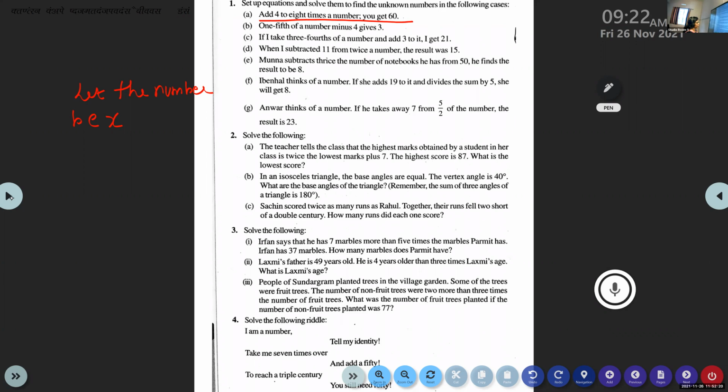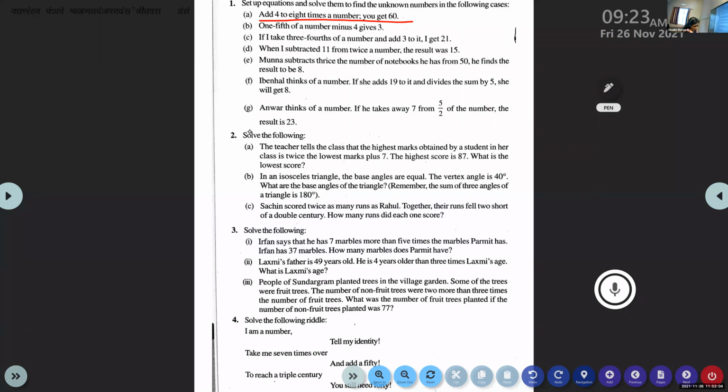What is the question? Add 4 to what? 8 times a number. You get 60. So what is the equation? Jahan, what is the equation? Read the question carefully once more. Ma'am, is it 4 plus 8x? First, what you have to do is read it properly and understand what is given. Jahan, read it properly. I'll read once more.